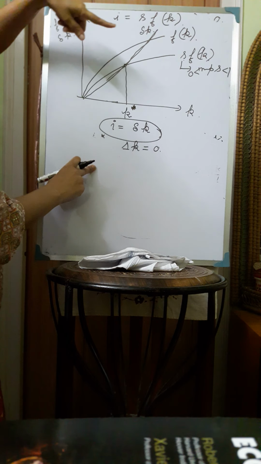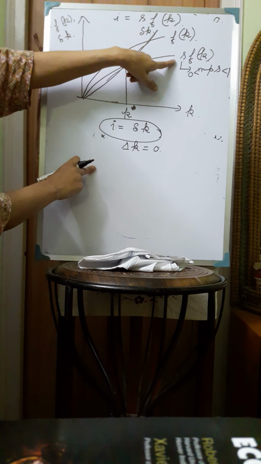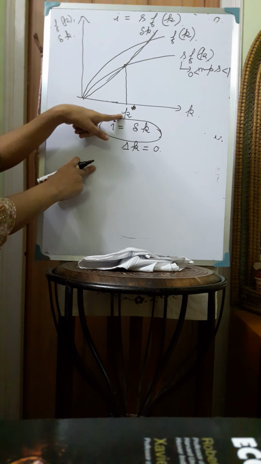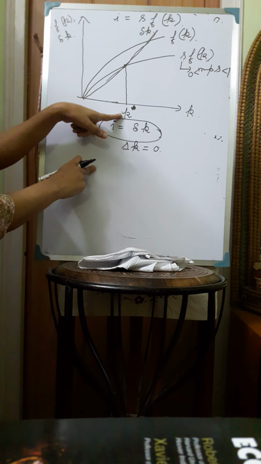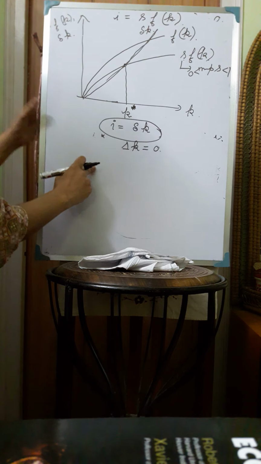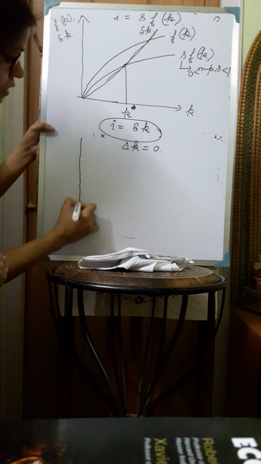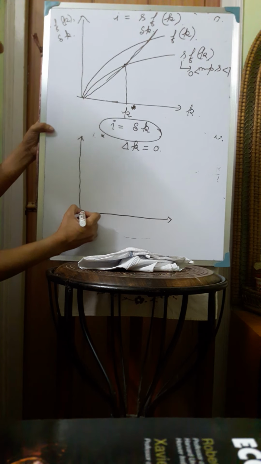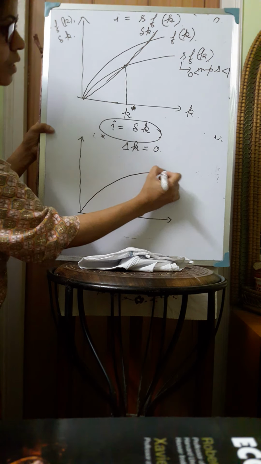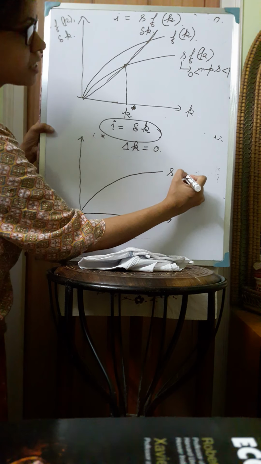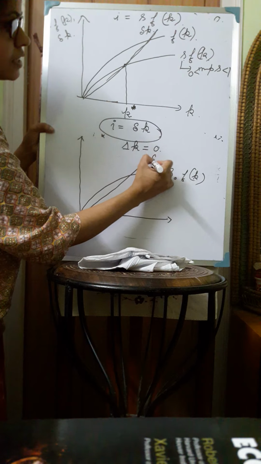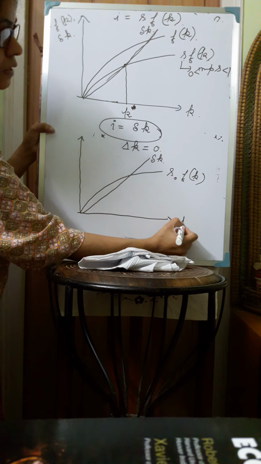Now if there is a change in the savings rate in the economy, if there is a change in small s, then how will this k star, this steady state level of capital stock, change? That we can show with the help of this diagram. So this is s into f(k). So this is the initial s0 f(k), and this is delta k. So this is a straight line through the origin.